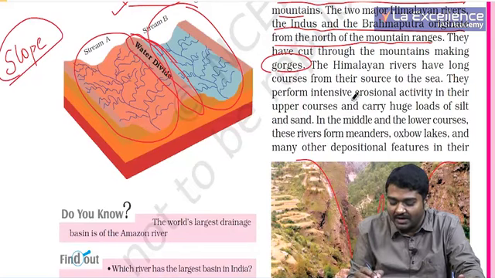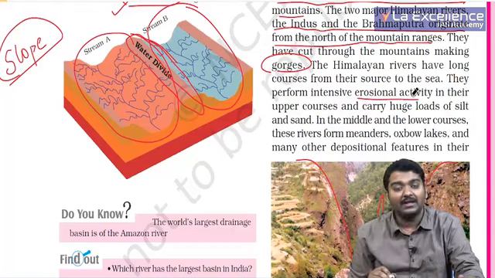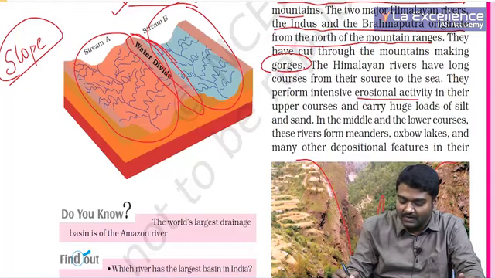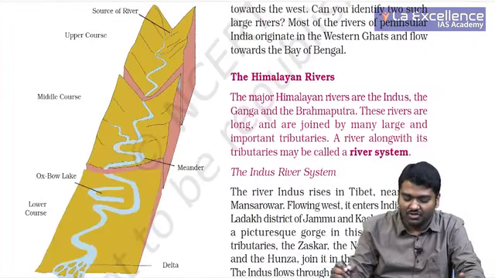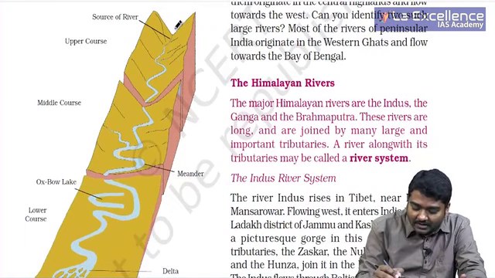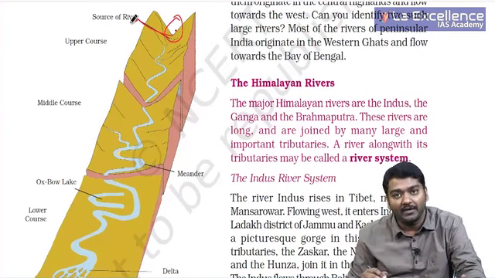So we call it erosional activity and depositional activity. Let me explain this concept properly with the help of this particular picture. Here you will observe that the river is originating and we call it the source of the river.